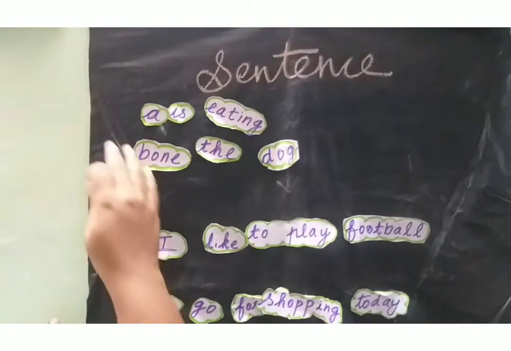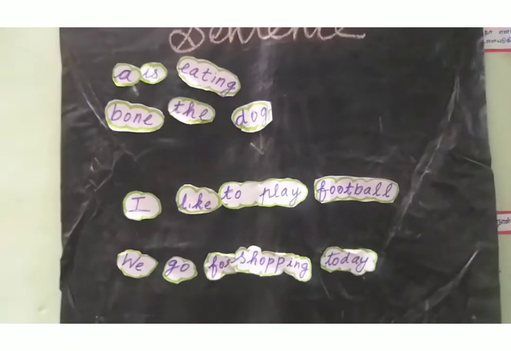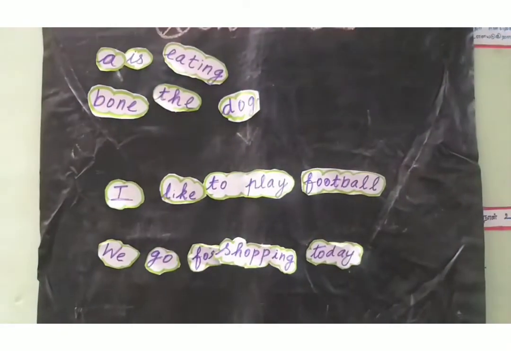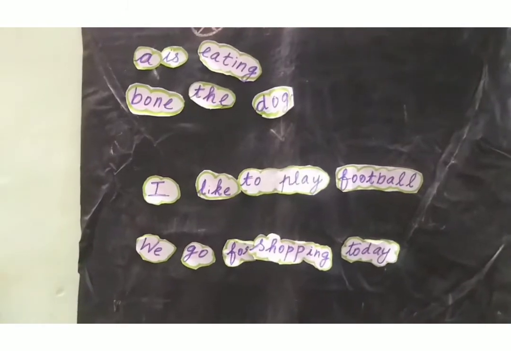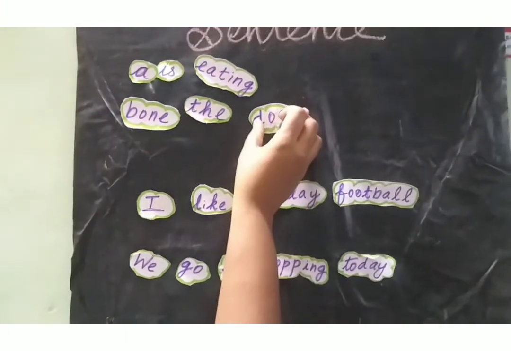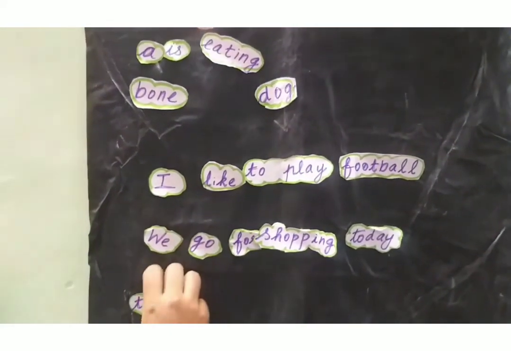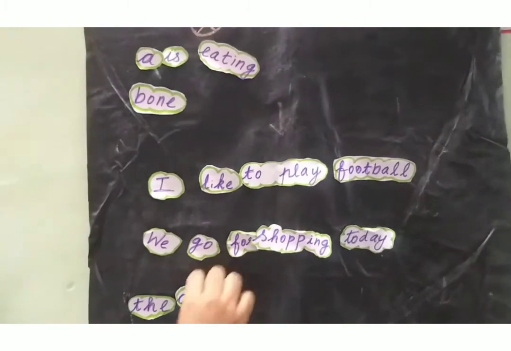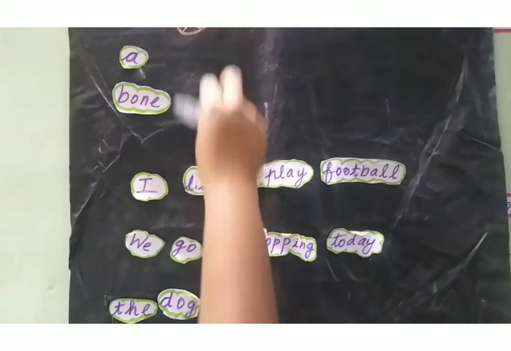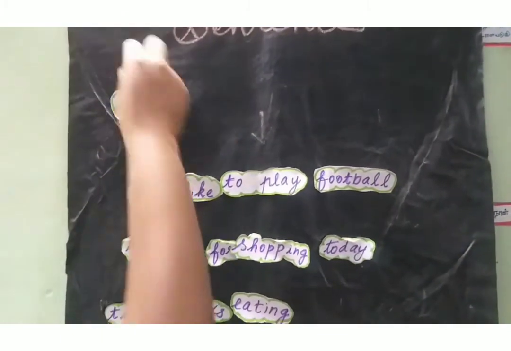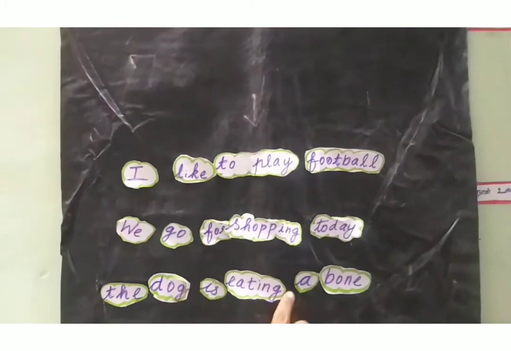Okay. And see here, another many words are there. You should arrange them in the correct sentence. First of all, choose where is the noun. Here, bone is also a noun. Dog is also a noun. So, always dog is the first noun. Before the dog, you should write the article. So, the dog. And next, verb is eating a bone. The dog is eating a bone.